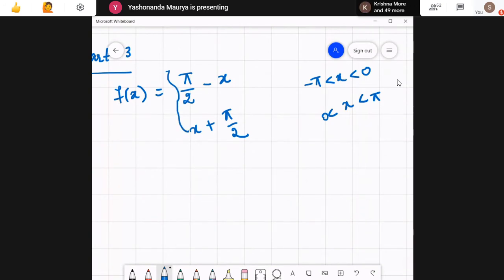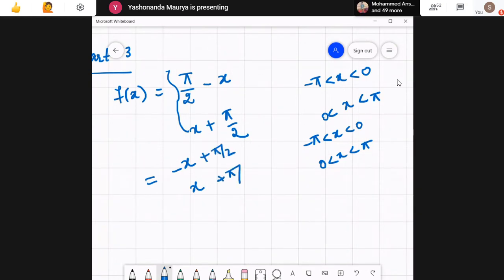Note that this expression is nothing but, see over here, I can write it as minus x and here it's plus x, I'm just not writing pi by 2. See what is happening here is, what about this expression? This is as good as the mod x, plus pi by 2. Pi by 2 is added in both the parts. So actually speaking, this function is as good as mod x plus pi by 2. Mod x is even, plus pi by 2 is also even. So finally this expression turns out to be an even function. So for an even function, what we know is definitely bn's are all 0.